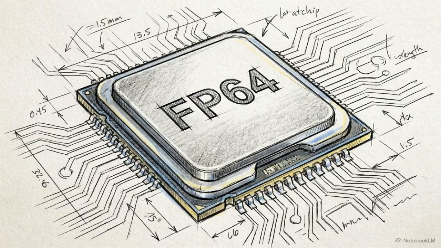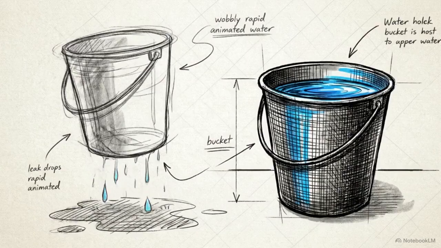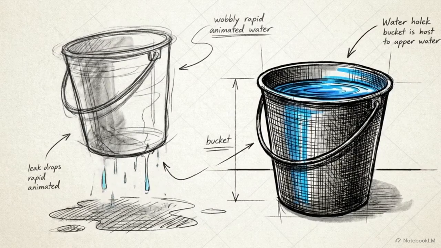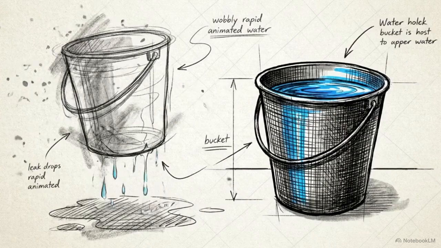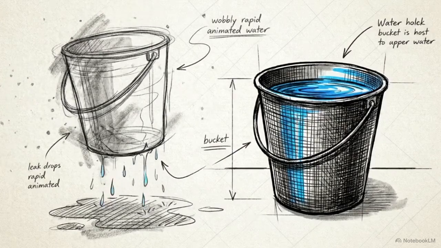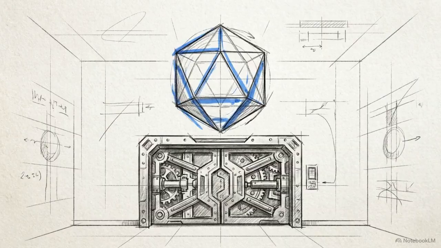The fix is absolute numerical rigidity. The residual stream must operate in pure, bare metal double precision, FP64, to preserve data integrity across the recursion. Standard lower precision formats cannot survive the compounding errors of deep deductive reasoning. FP64 is the only way to stop the latent bucket from leaking memory. Once the math is stable, the engine faces its final operational challenge: knowing exactly when to stop thinking.